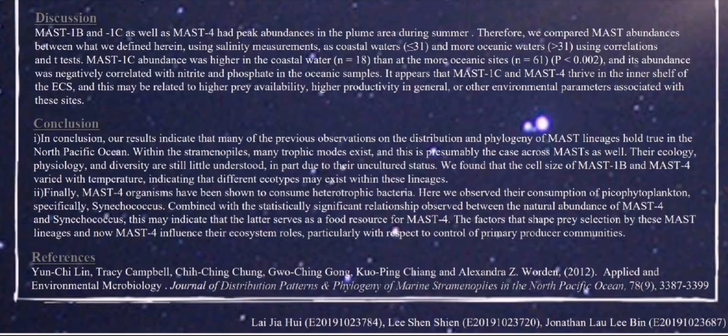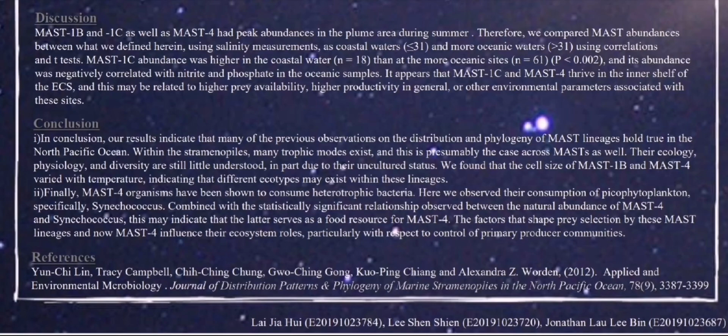It appears that MAST 1C and 4 thrive in the inner shelf of the ECS, and this may be related to higher prey availability, higher productivity in general, or other environmental parameters associated with this site. In conclusion, our results indicate that many of the previous observations on the distribution and phylogeny of MAST lineages hold true in the North Pacific Ocean. Between the Stramenopiles, many trophic modes exist, and this is presumably the case across MAST as well. Their ecology, physiology, and diversity are still little understood, in part due to their uncultured status.